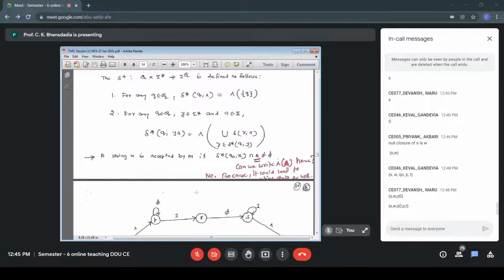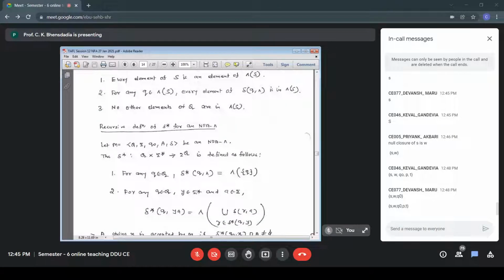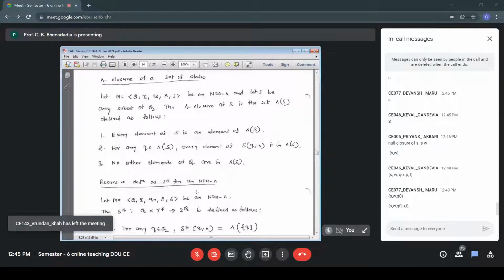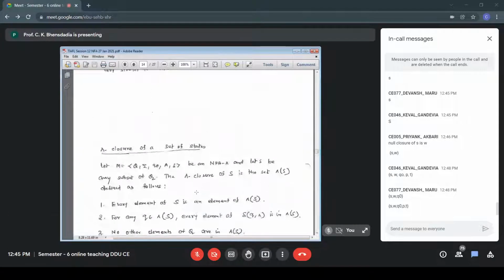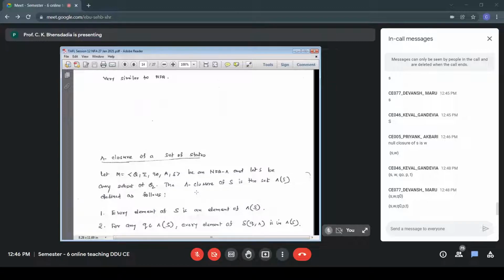Therefore, we have defined the term delta star for NFA null in terms of null closure. We need to capture the impact of null transitions. So it's not a plain union of delta of R, but it is the null closure of that. Similarly, that was rule number 1. It is null closure of Q. And we are capturing the impact of null transition in the definition of what is called null closure of a set of states.